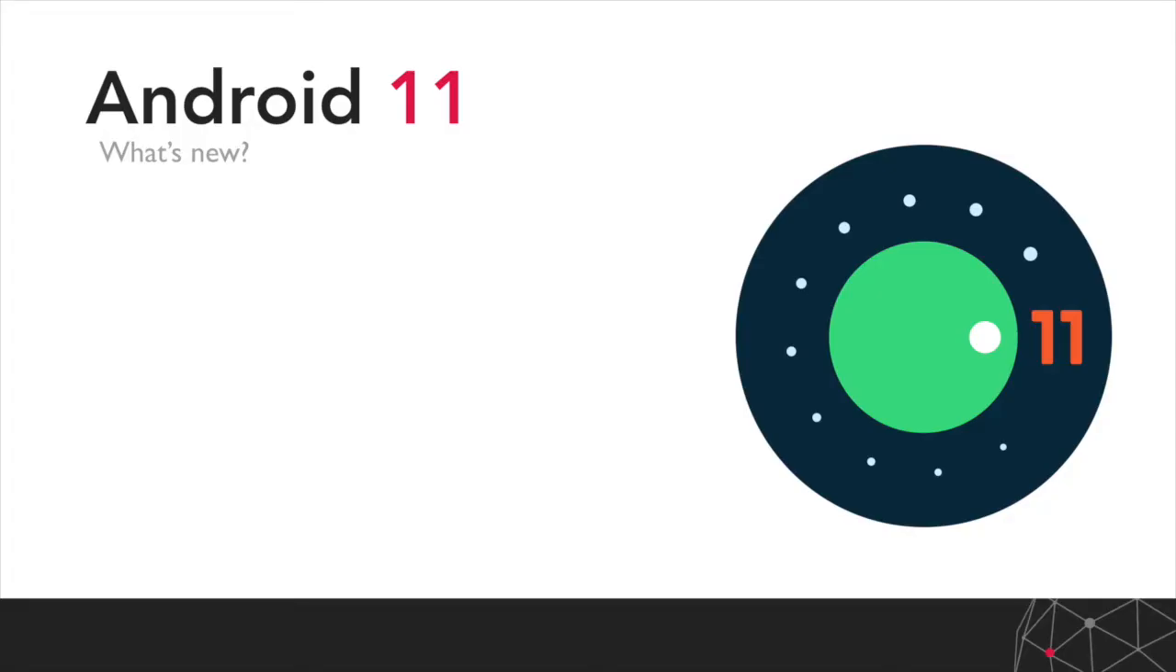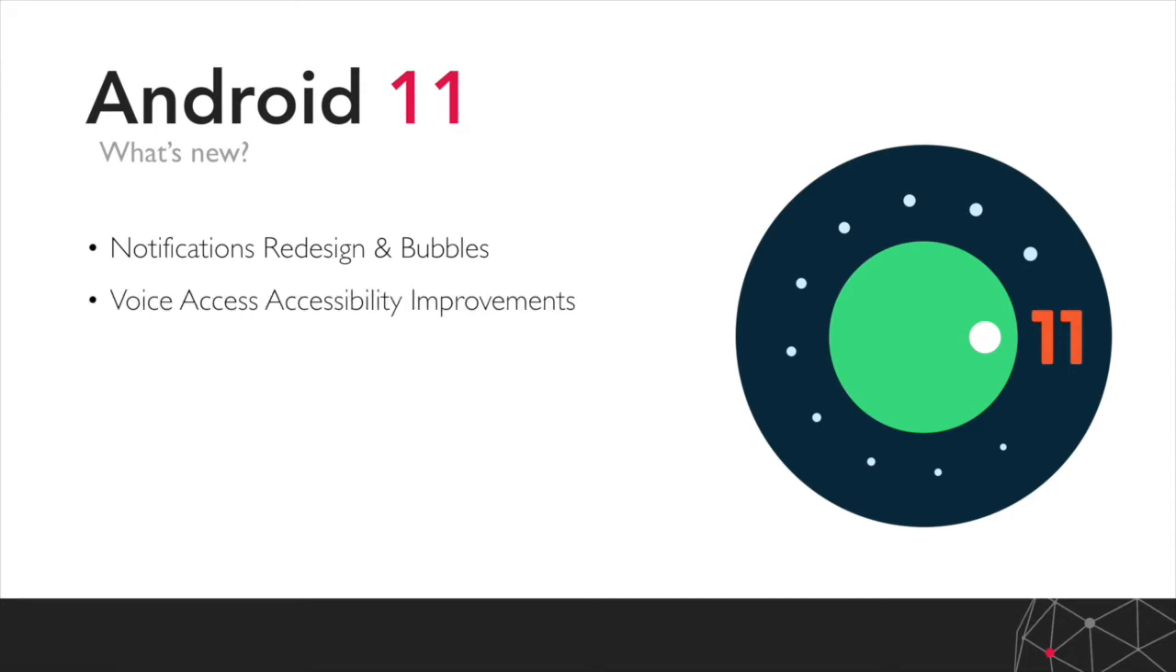So what's new in Android 11? There are some redesign changes around notifications and the public rollout of bubbles. There are some improvements to the accessibility feature, voice access. There are some privacy enhancements, which is very common amongst most operating system updates. And a few more bits and pieces as well, which we'll cover in the upcoming slides.